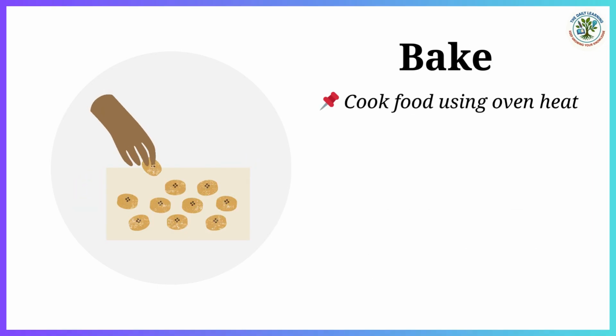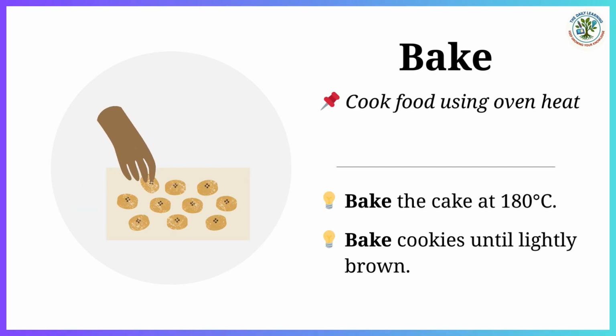Bake. Cook food using oven heat. Bake the cake at 180 degrees Celsius. Bake cookies until lightly brown.